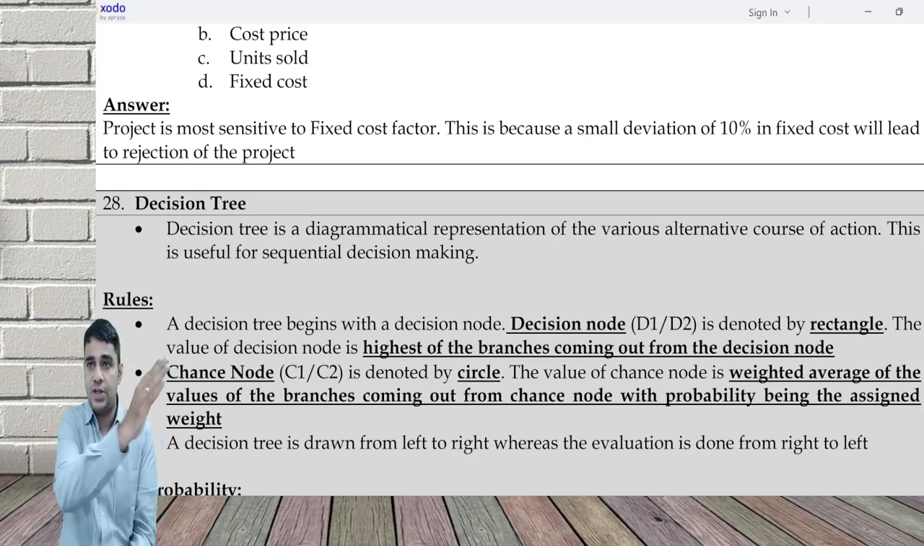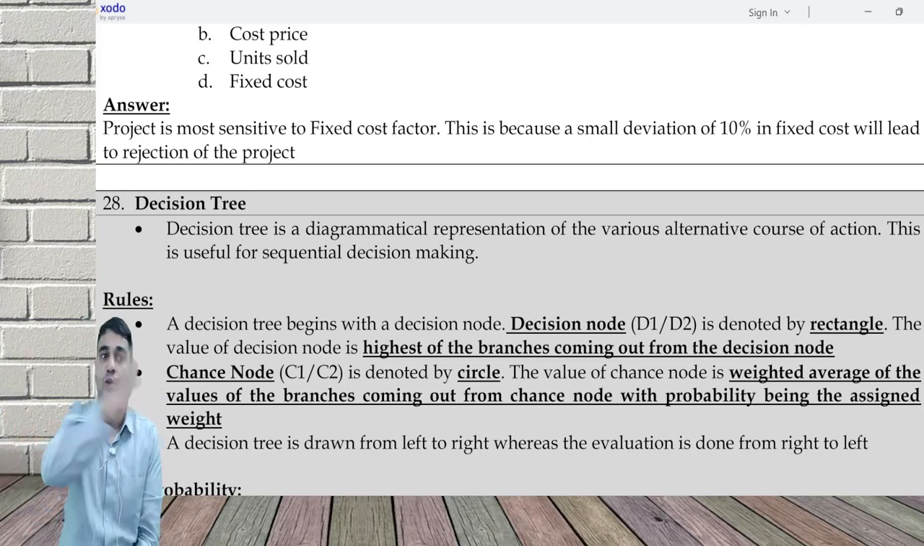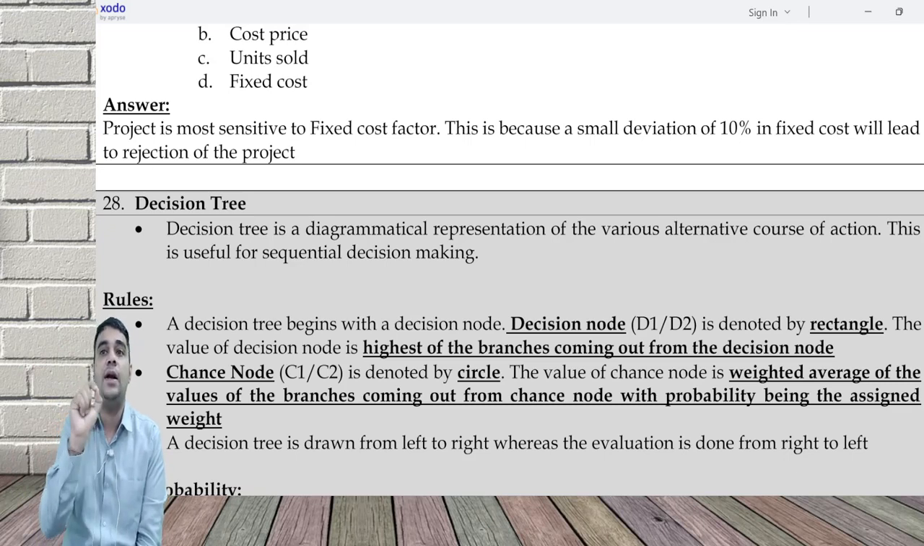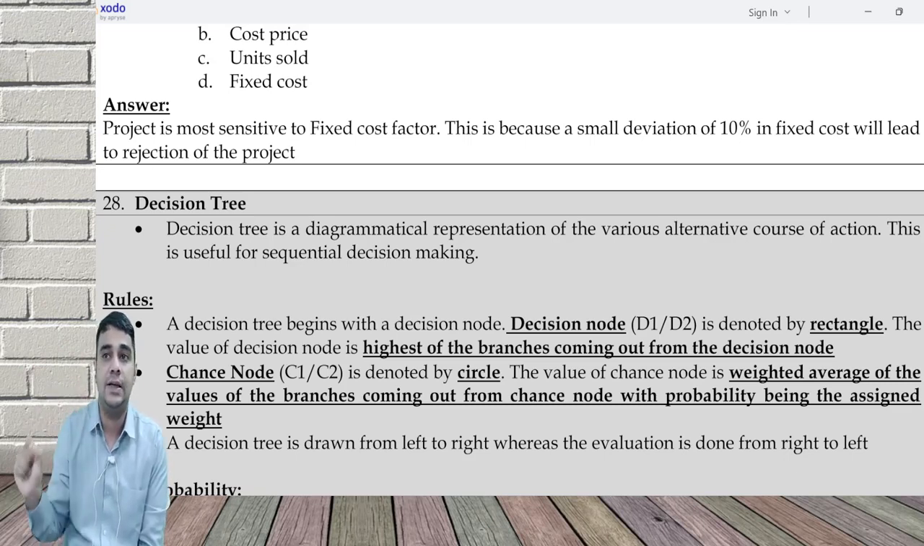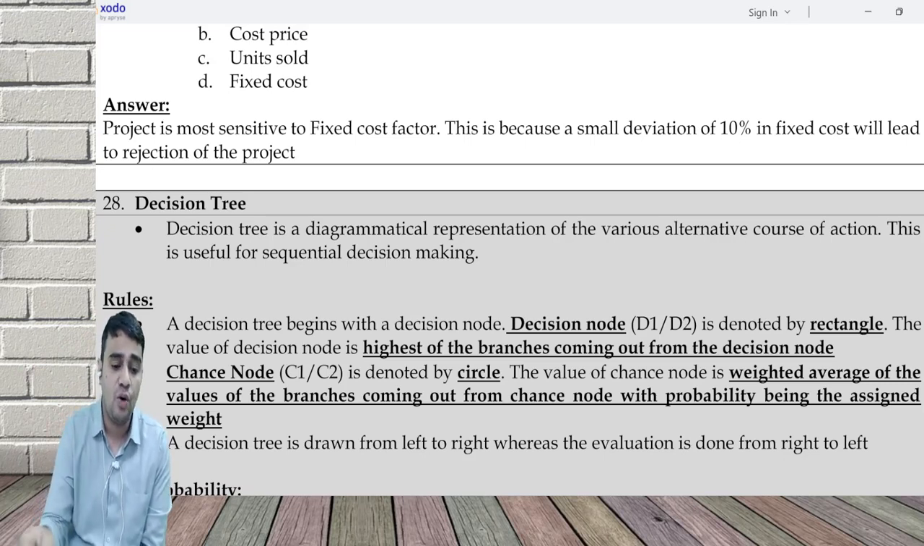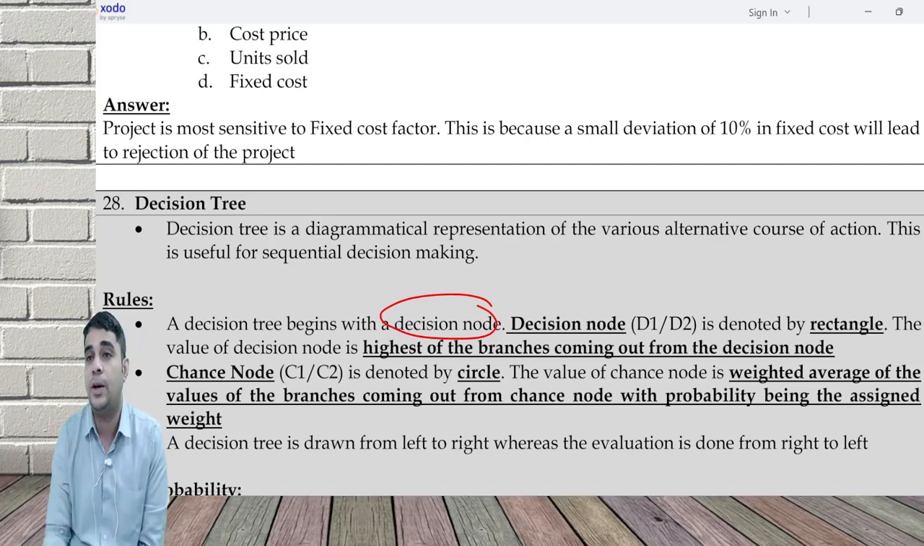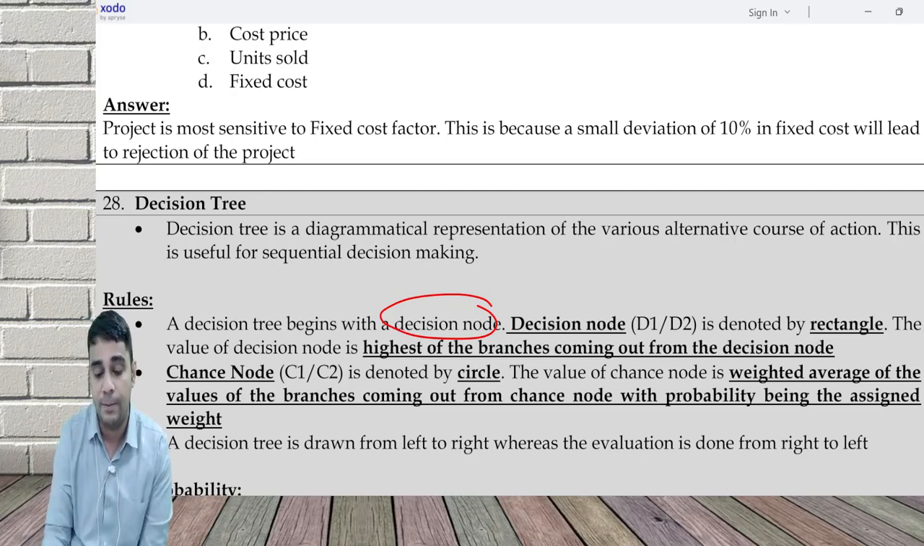So you will draw the decision tree like this, and valuation you will do in the reverse order. That is, the last node will be valued first. We'll call them D1, D2, D3, C1, C2, C3. D1 is called decision node, C1 is called chance node. A decision tree begins with a decision node. Decision node is denoted by a rectangle. Chance node is denoted by a circle.